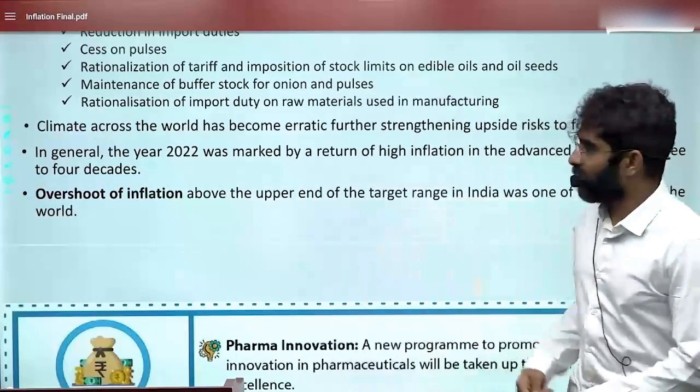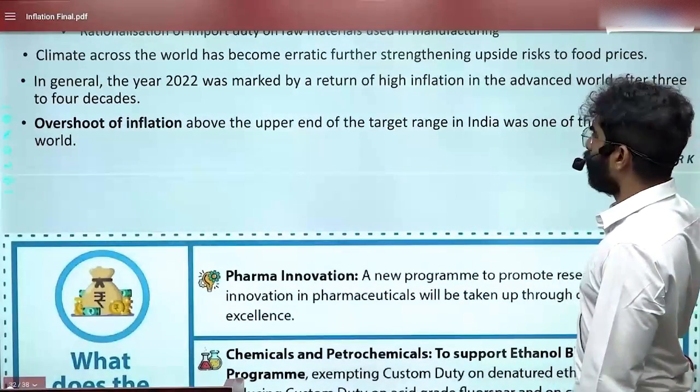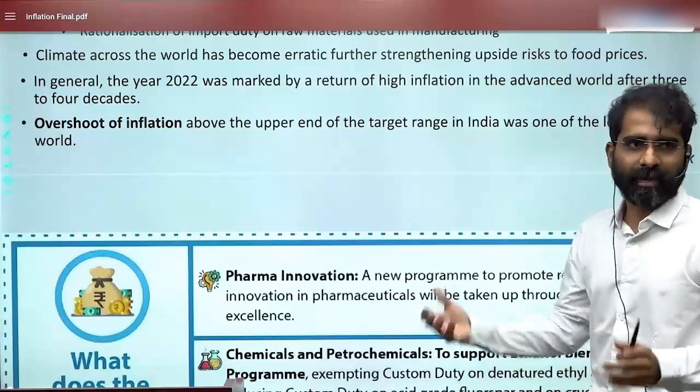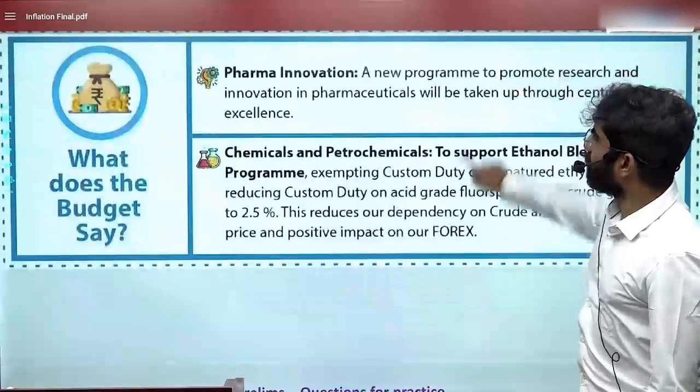Okay, so that's 7.2. Overshoot of inflation above the upper end of the target range in India was one of the lowest in the world. I mentioned this. That upper limit of India is quite decent. We can manage it. Is that okay? Yes. And this is from our material.